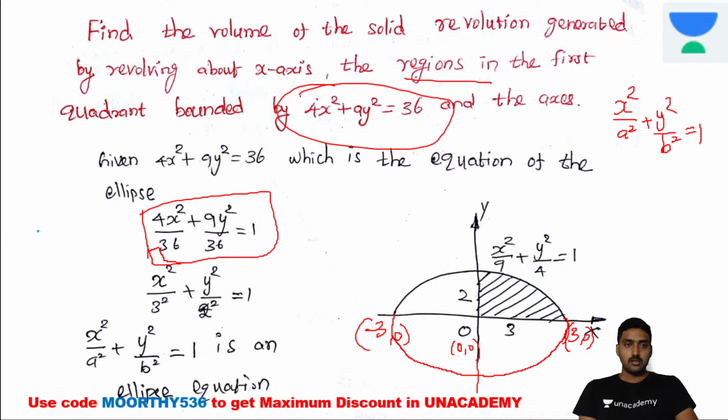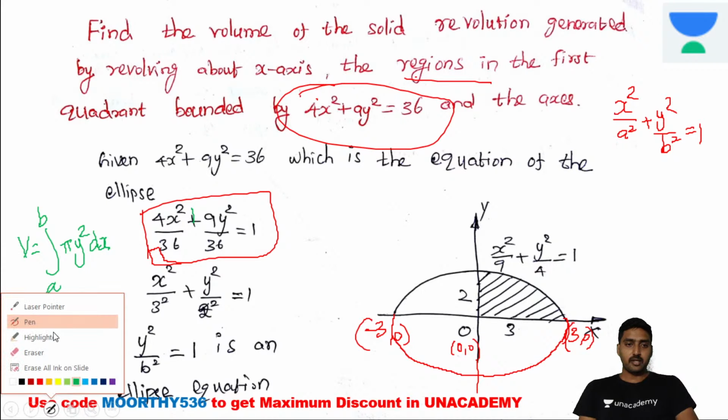Volume is equal to pi y square into dx, right? So here a to b, if they are not mentioning specifically first quadrant, we can take minus 3 to plus 3. But the question is the first quadrant, so the limit should be 0 to 3, pi into y square into dx. We are going to identify the value of y square from the ellipse equation.